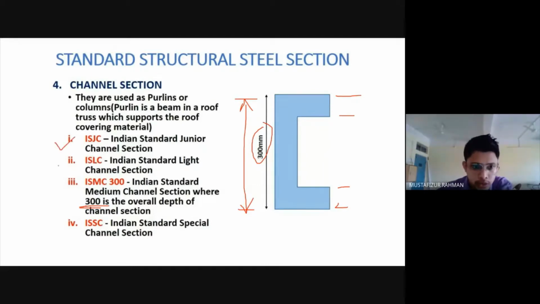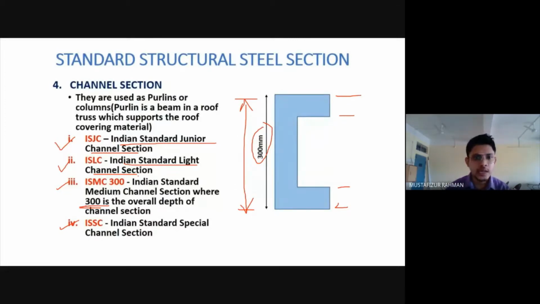They are designated ISJC, ISLC, ISMC: Indian Standard Junior Channel Section, Indian Standard Light Channel Section. This way they are designated, and in the steel table they have given all the details: for this section, this is the dimension, this is the distance of the center of gravity, this is the weight per running meter. All this data is given in the steel table.